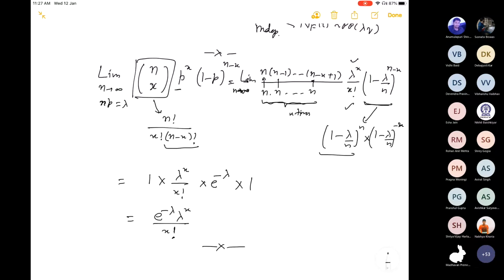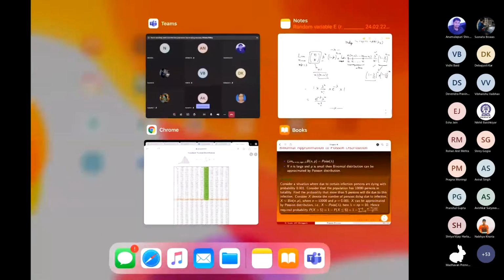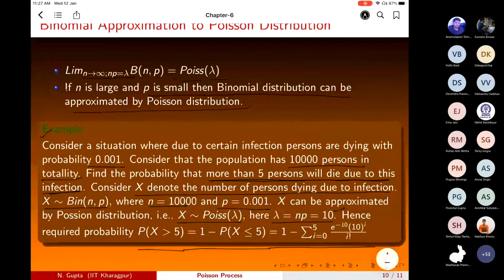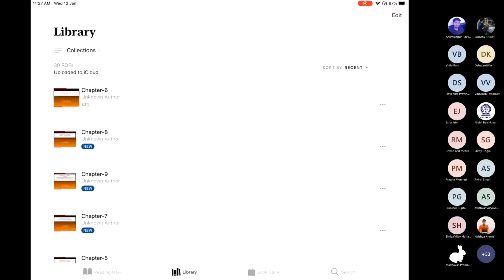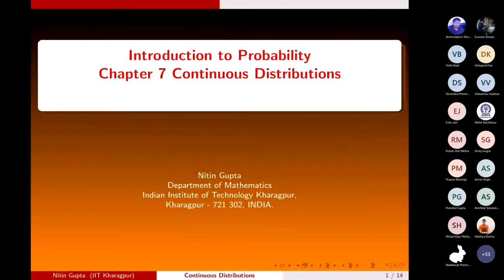Okay, sir. Got it, sir. So in this fashion you will get this value. So this is basically your Poisson process. So now let us start with the continuous distribution.